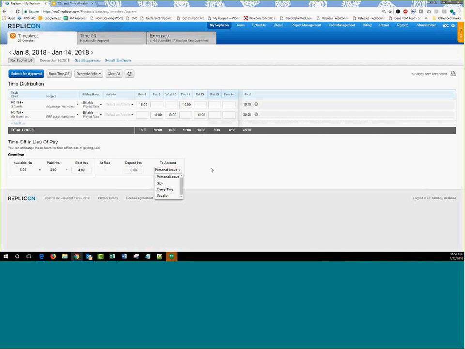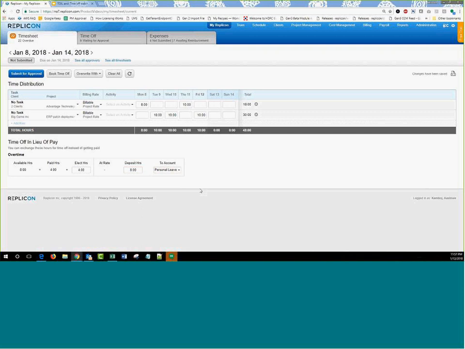Now, if you are the administrator and you've set the multiplier yourself, the only difference is that at rate is going to show you the multiplier that the administrator has set. For example, 1 times, 2 times, 3 times, whatever you had set, at rate will show you that multiplier here. And this deposit hour box is not going to be available for editing. It's going to directly multiply and place your hours there. But if you have multiple time off types, then you can just go ahead and choose between them.